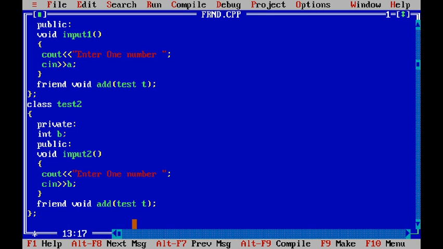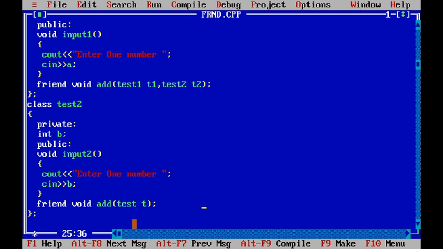So add is a friend function which takes two arguments: test1 class having the object t1, comma, test2 class having the object t2.